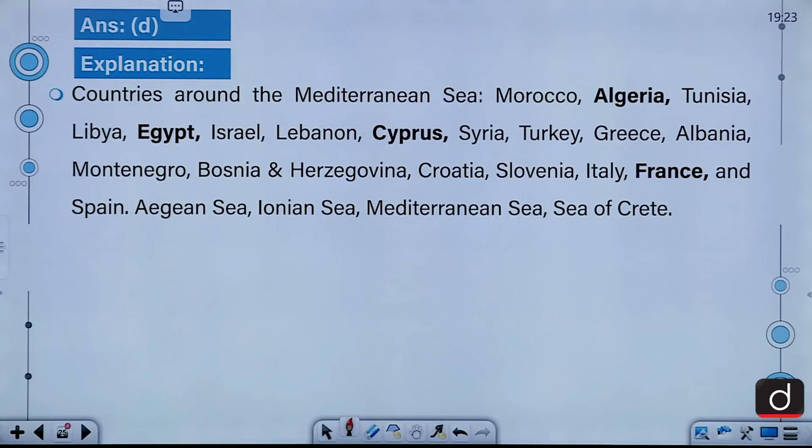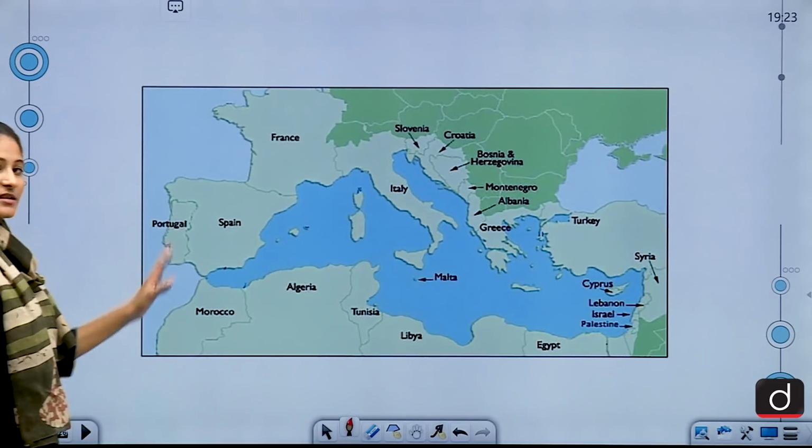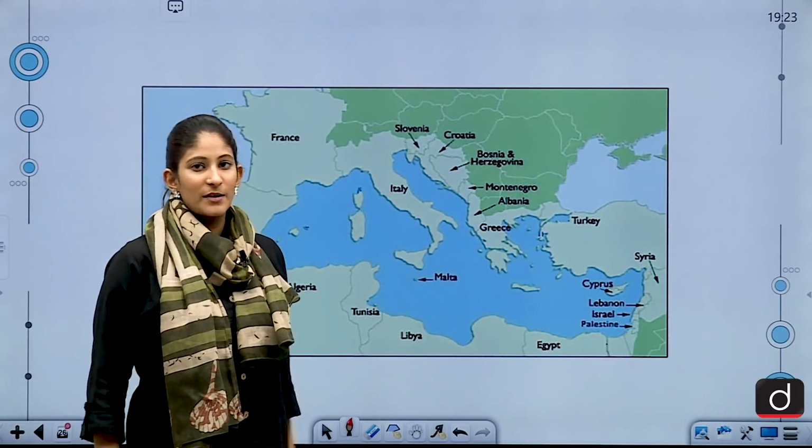Countries around the Mediterranean Sea are Morocco, Algeria, Tunisia, Libya, Egypt, Israel, Lebanon, Cyprus, Syria, Turkey, Greece, Albania, Montenegro, Bosnia and Herzegovina, Croatia, Slovenia, Italy, France, and Spain. The seas include the Aegean Sea, Ionian Sea, Mediterranean Sea, and Sea of Crete. As we can see on the map, there are several countries surrounding this particular sea.